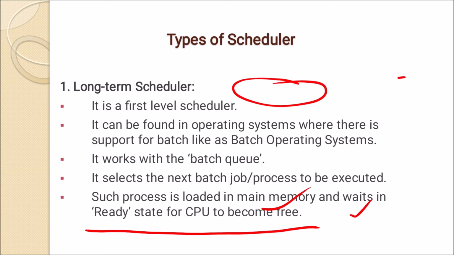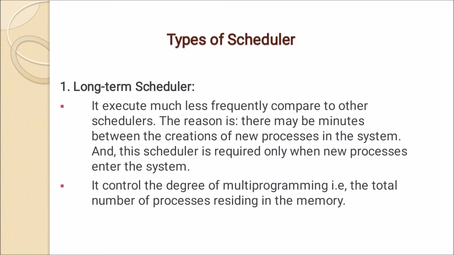So from the batch queue to the ready queue, which process will go in the ready queue? It is selected by the long term scheduler. It executes much less frequently compared to other schedulers. Why? The reason is there may be minutes between the creation of new processes in the system, and this scheduler is required only when new processes enter the system. It controls the degree of multiprogramming, that means the total number of processes residing in the memory.